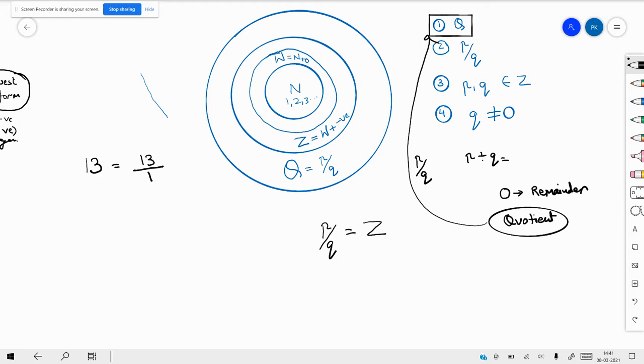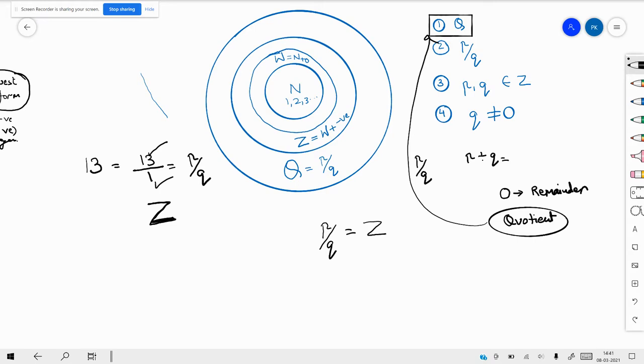Those numbers which look complete by themselves are being divided by 1, and that is why we call them in the form p by q. So it is necessary that in p by q, both numerator and denominator, that is in a rational number, both need to be integers. It has to be an integer.